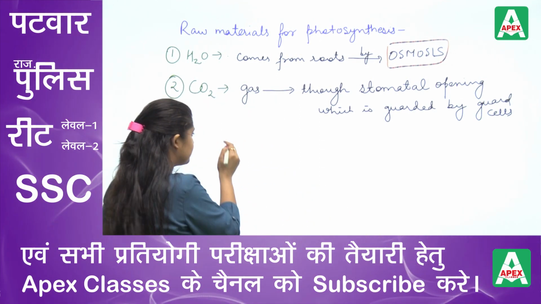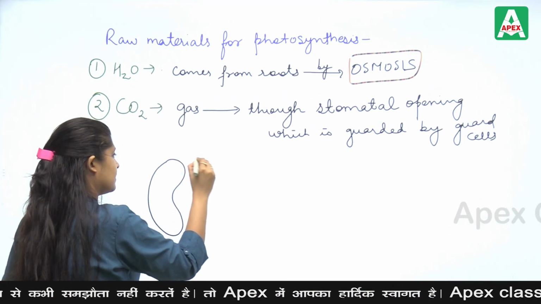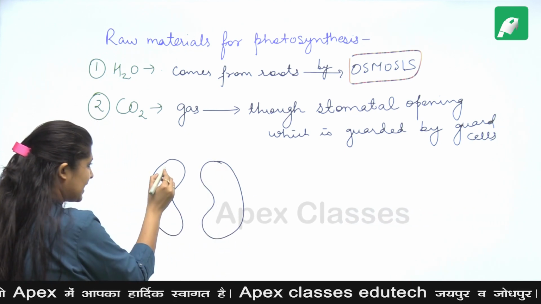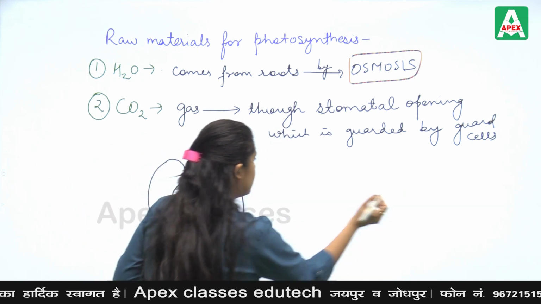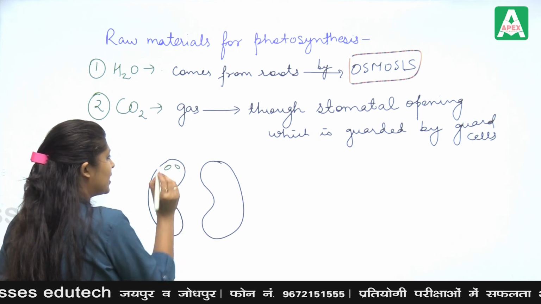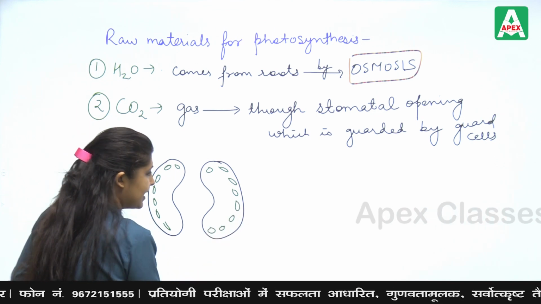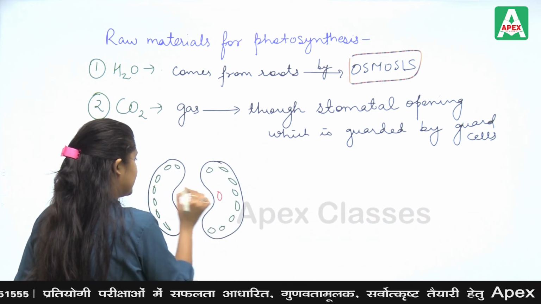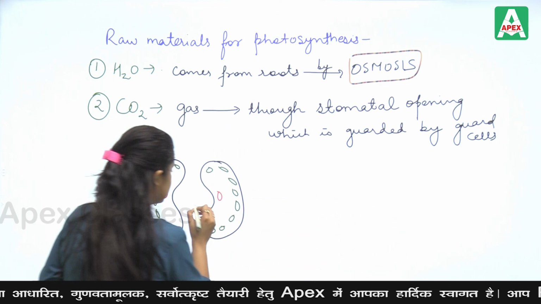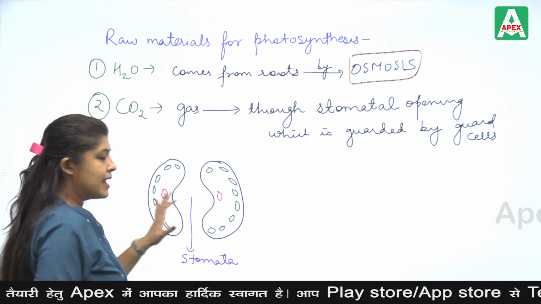Now what happens is, these are the guard cells. They have chloroplast in them. They are present in the lower epidermis of the leaf section or any green part. They have a nucleus in them, and this is a stomatal opening. This is basically the stomata.